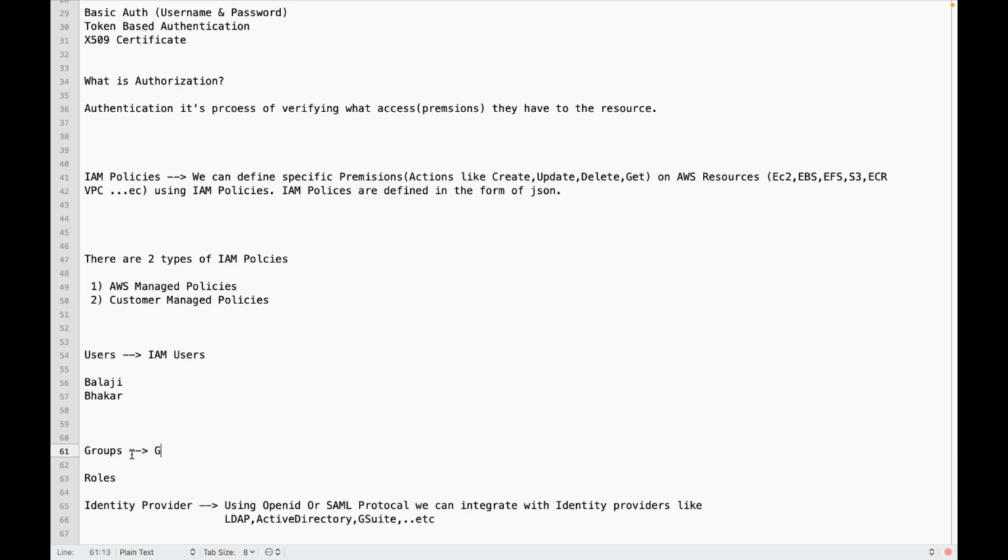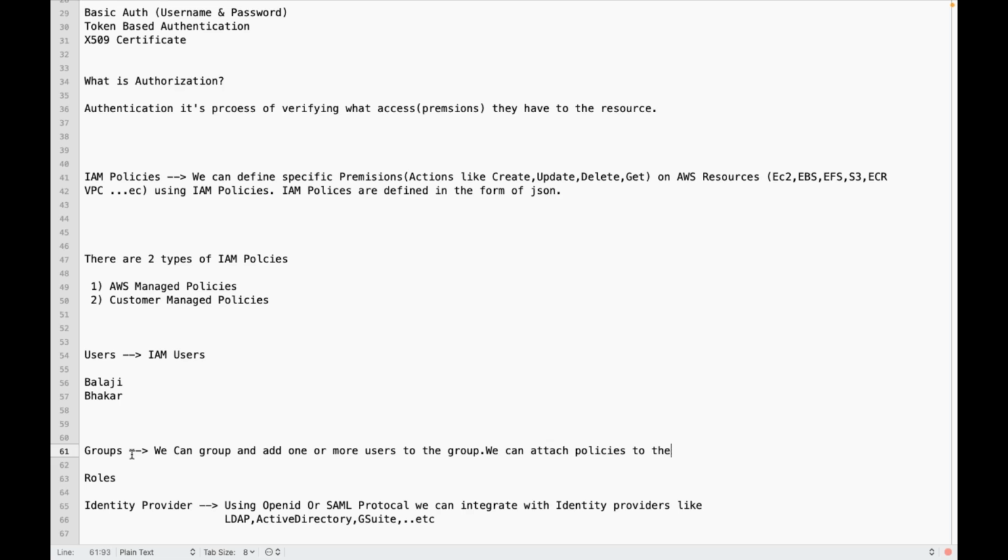We can create a group and add one or more users, any number of users, to the group, and we can attach policies to the group.